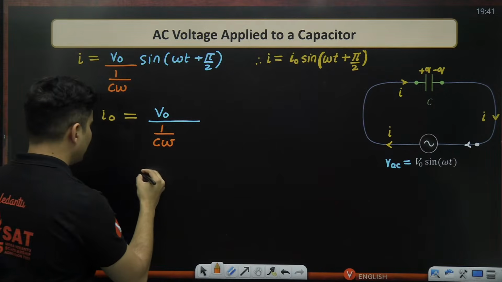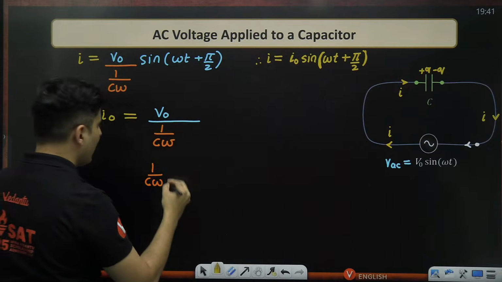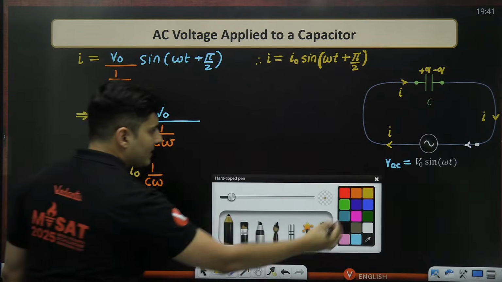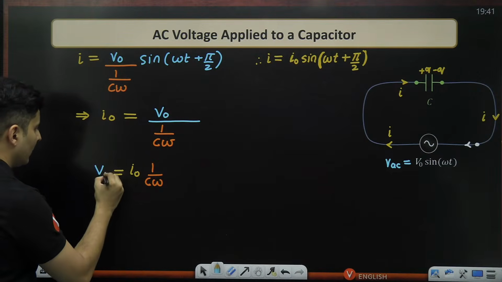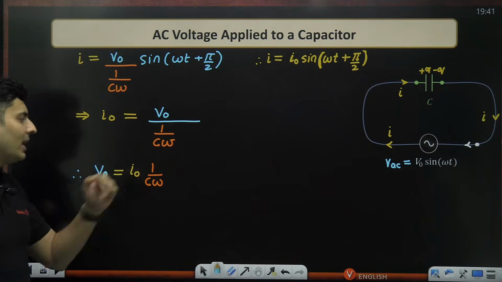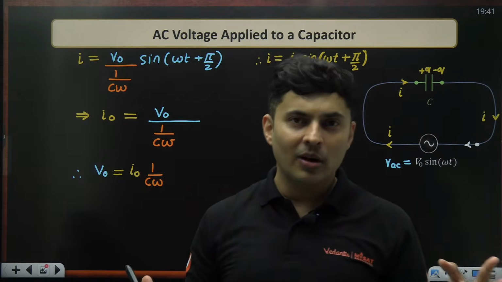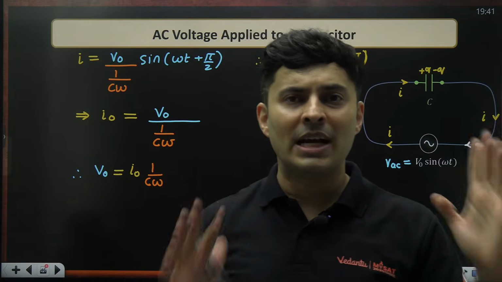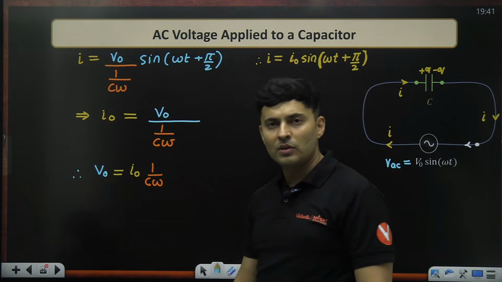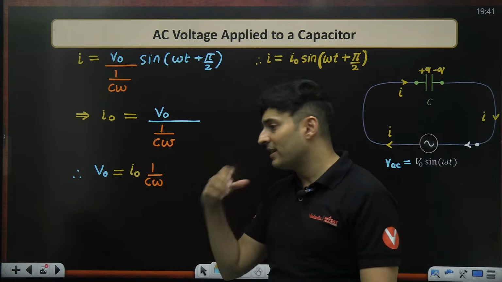Let's reshuffle it. You will get 1 by c omega multiplied by I naught is nothing but V naught. V naught will be I naught into 1 by c omega. Why am I doing this? Always in Ohm's law, voltage is current multiplied by resistance. So dimensionally, if this is the dimension of voltage and this is the dimension of current, what will be the dimension of 1 by c omega?